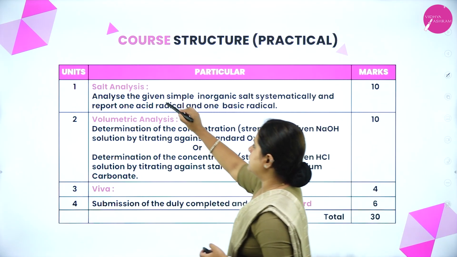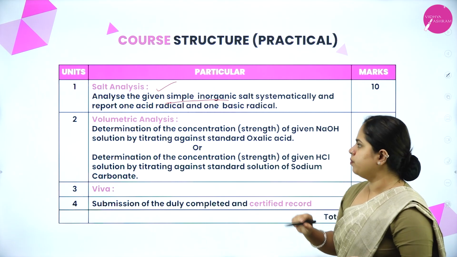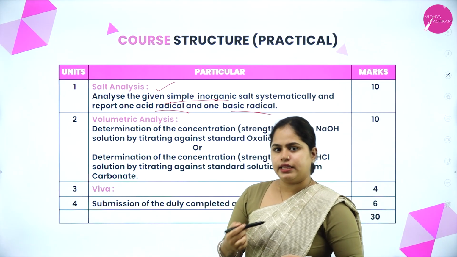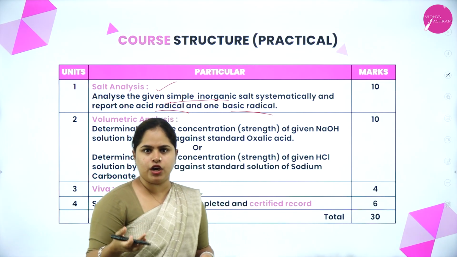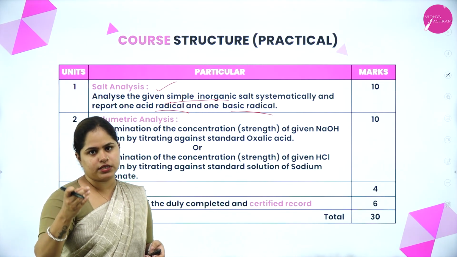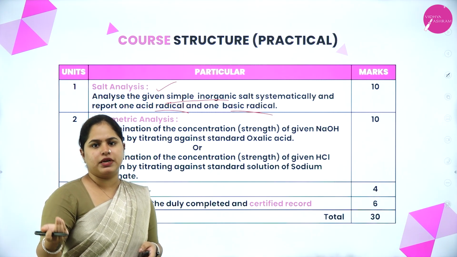So, salt analysis: a given salt, a simple inorganic salt, will be given to you and you have to report one acid radical and one basic radical. That means the salt consists of an anion and cation, right? So you have to identify the anion and cation present in the salt. Anion means the acid radical, cation means the basic radical.